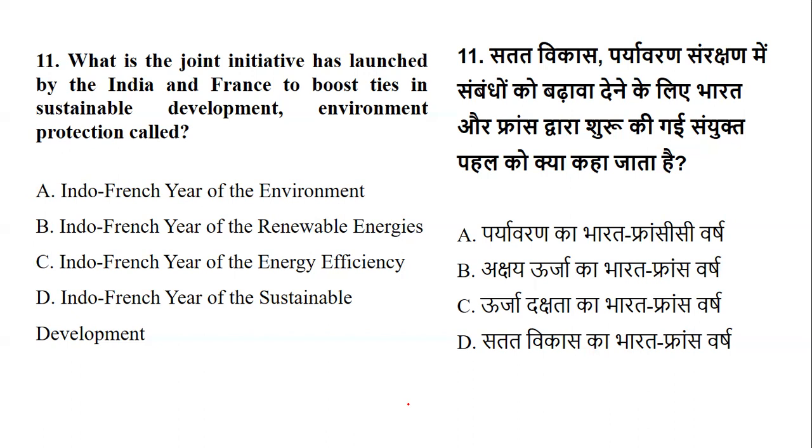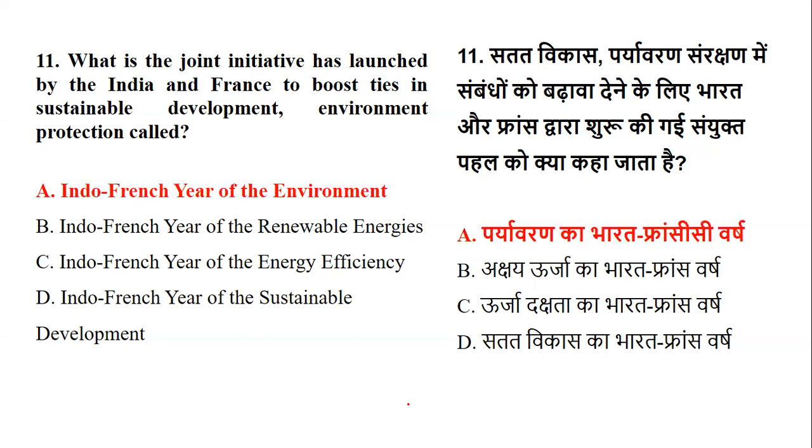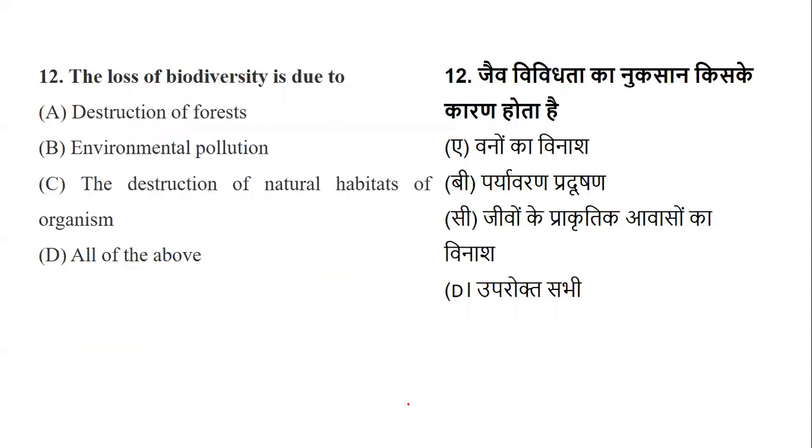So let's see the right answer. Yes, very good. That is called Indo-French Year of Environment. So when we talk about the joint initiative by India and France in order to boost up sustainable development or environment protection, it is called the Indo-French Year of the Environment.